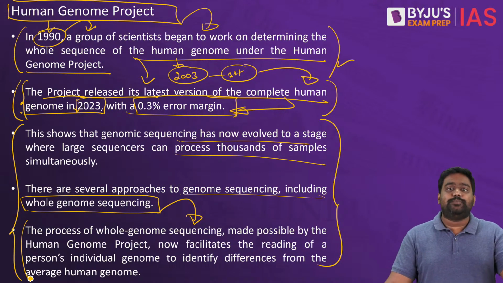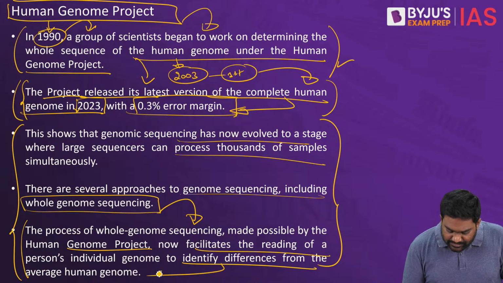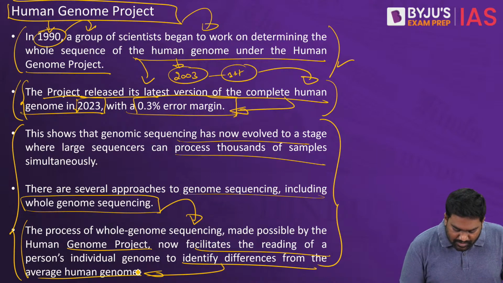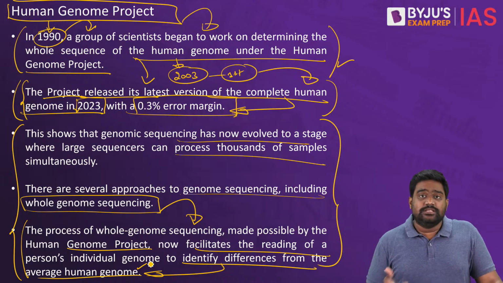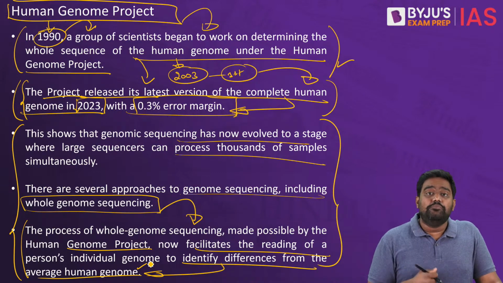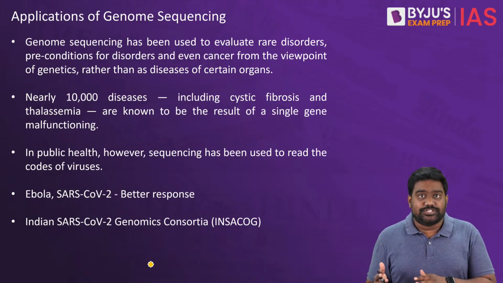All right? So there are latest technologies available where the entire genome of a human being can be sequenced, including all the base pair combinations. And this facilitates identifying one individual from another, studying their parentage, their lineage, the genetic composition in the society, in the country, and more importantly, understanding diseases, understanding genetic flaws.